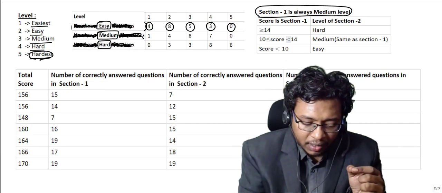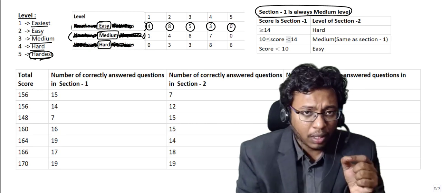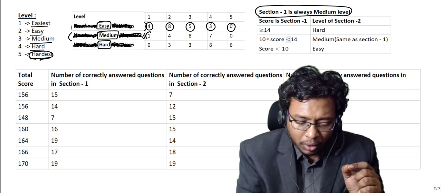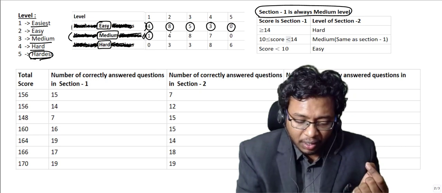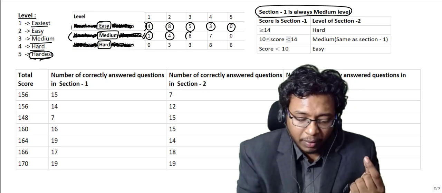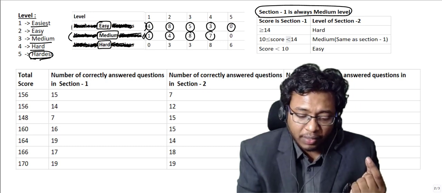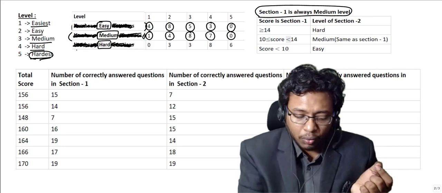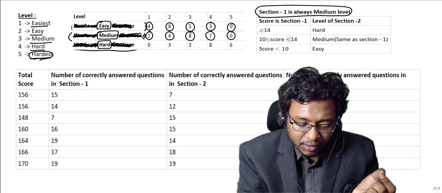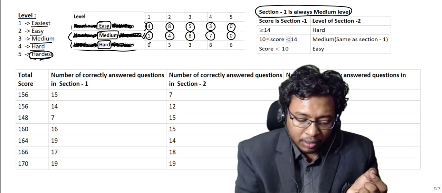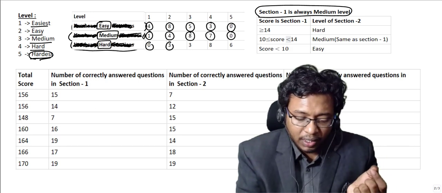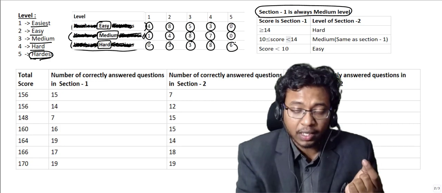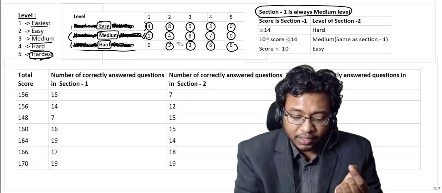Now if your section is of medium level, these numbers of questions will be fixed always. You'll have exactly 1 question which is very easy, 4 questions which are easy, 8 questions which are medium, 7 questions which are hard, and 0 questions which are hardest. Now if your section is the hardest section, then there will be 0 easiest questions, 3 easy questions, 3 medium questions, 8 hard questions and 6 hardest questions. So these are the fixed numbers.